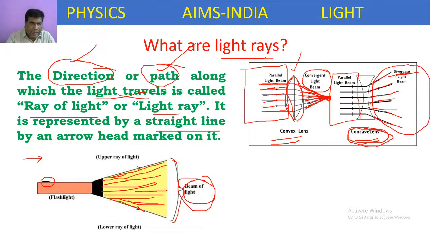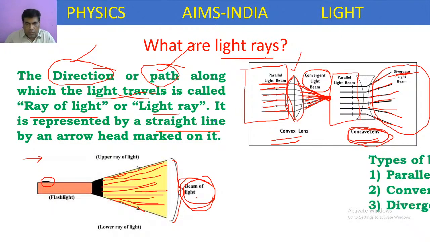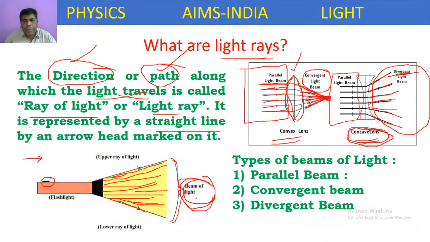Once again, let me repeat. A beam of light means a group of rays, and a ray is the direction of light. In a beam of light, the types are parallel beam, convergent beam, and divergent beam. A parallel beam means the rays are parallel to each other.